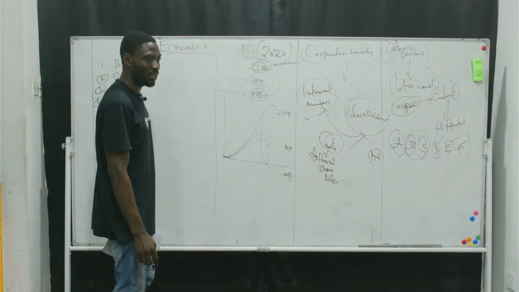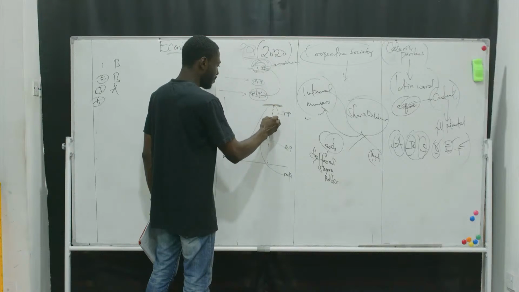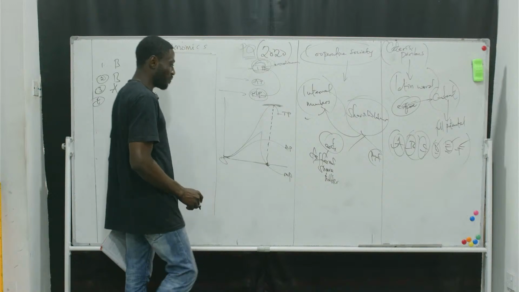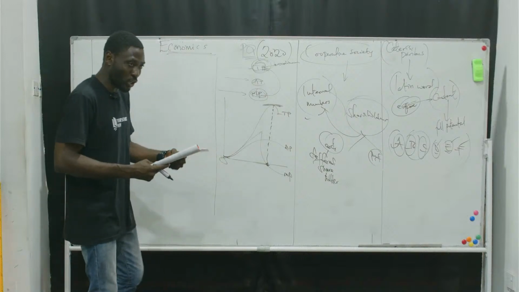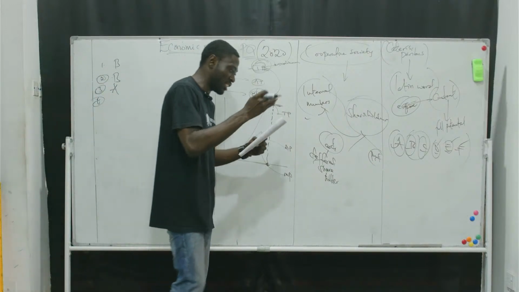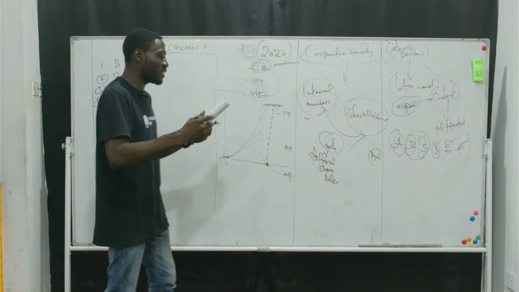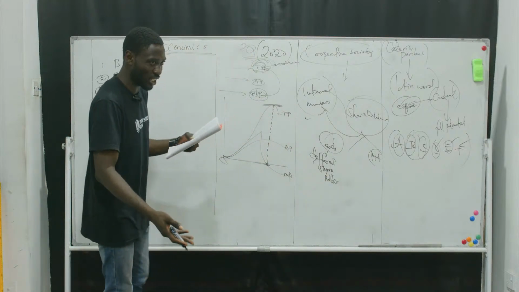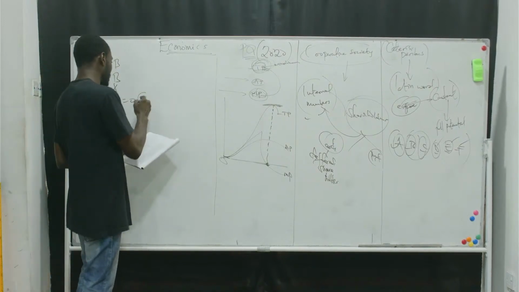Now, from this question, they said, what happens to MP when TP is at maximum? Where is the maximum TP? TP is at maximum at this point. So if TP is maximum here, what's MP? We are tracing down. MP here. That means MP is 0. Are you following? So MP equals 0 when TP is at maximum. So let's check for that answer in the options. A, AP is greater than 0. B, MP is greater than 0. C, MP equals 0. D, AP equals 0. So what's the answer? MP equals 0, and the option is C.